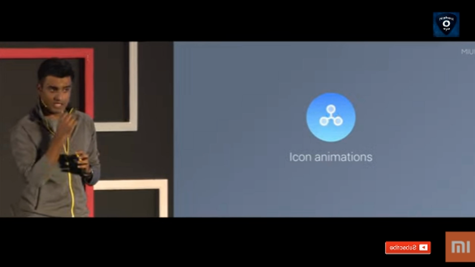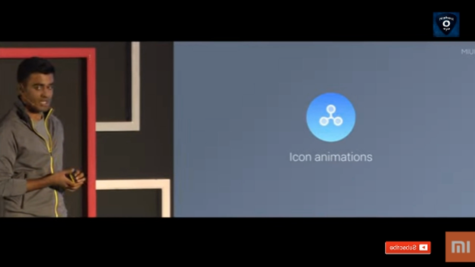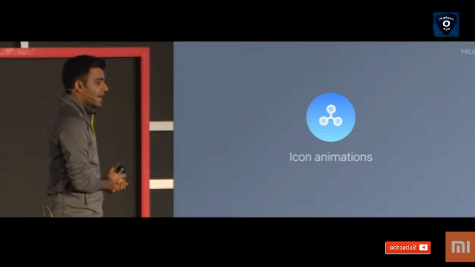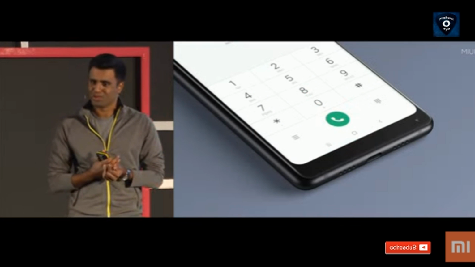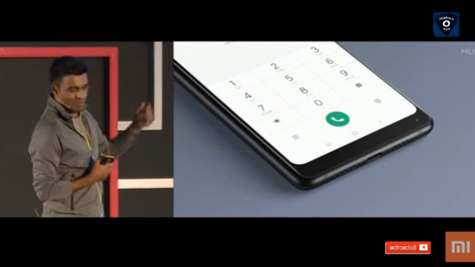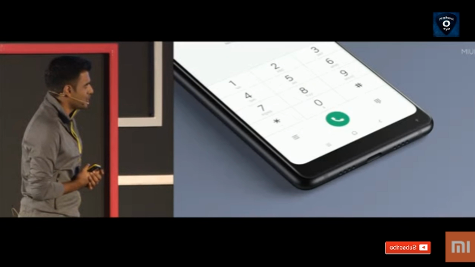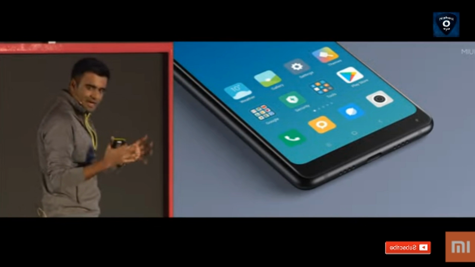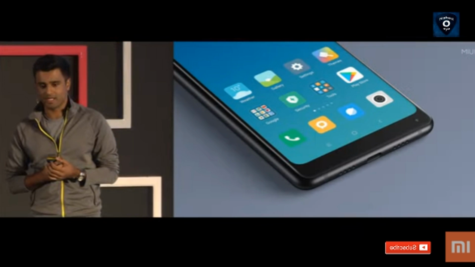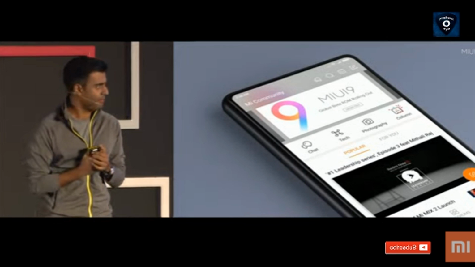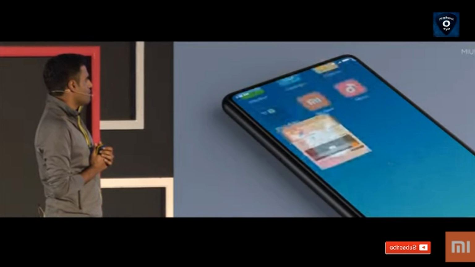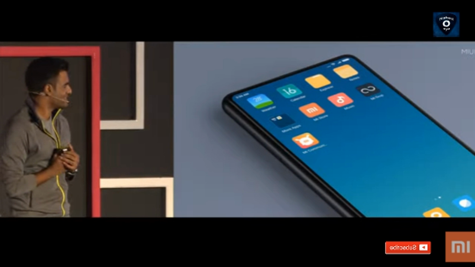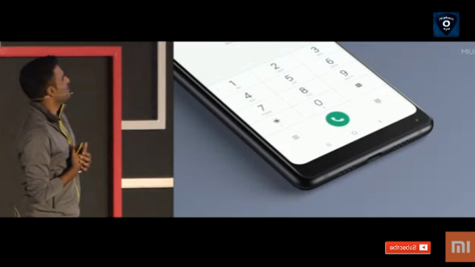So we've also added some really cool touches to MIUI 9's design. I think a lot of the feedback we had was design-related, things like themes and some of the animations. And these icon animations are a small detail, but they're a really cool touch. So here we're in the phone app, and when we touch home, you can see the app kind of gets swallowed in the icon, and you see a nice little shake of the handset. If we're in the Mi Community app, again, tap home, sucked into the icon, and you see a little bunny ears bounce. We can do that again, because it's a little bit cooler when you focus on it.